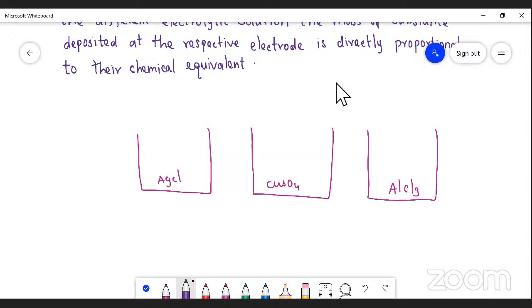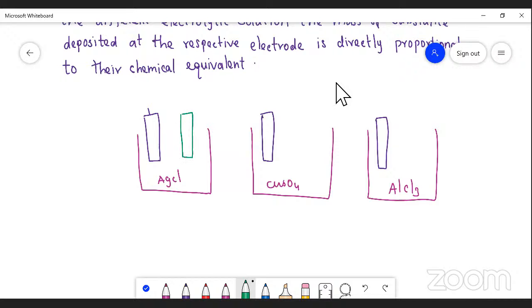Now we may take the electrodes, the positive and the negative electrode, and here the cathode. In this we are passing the same quantity of electricity.